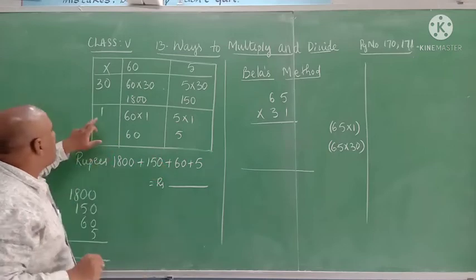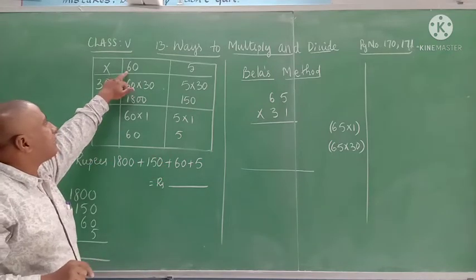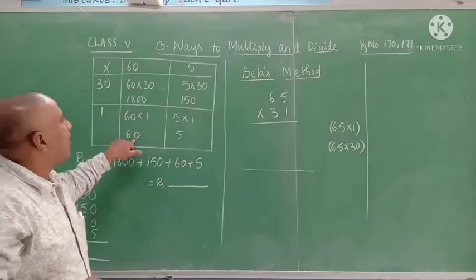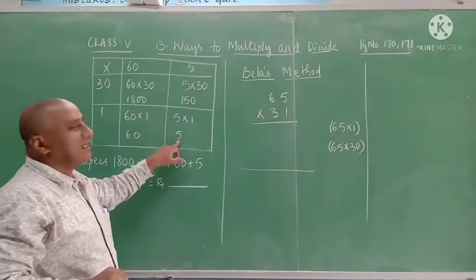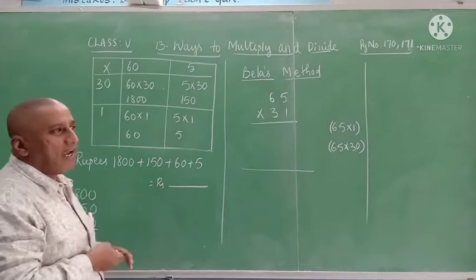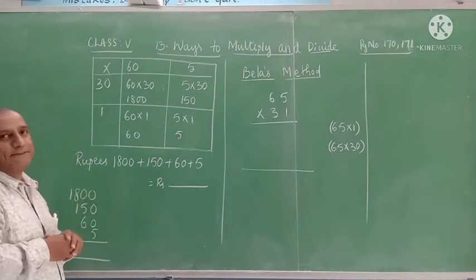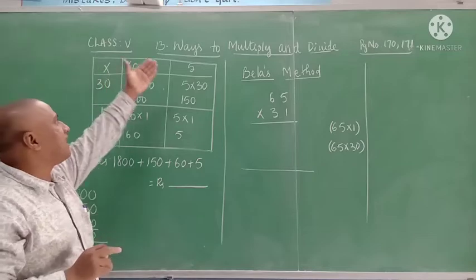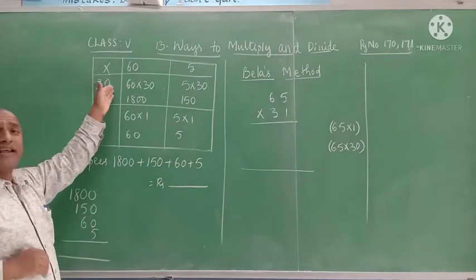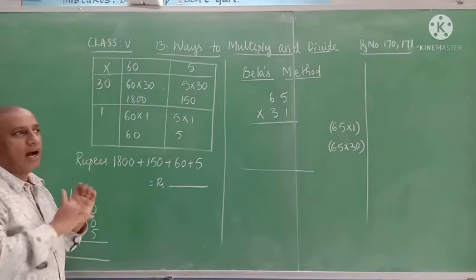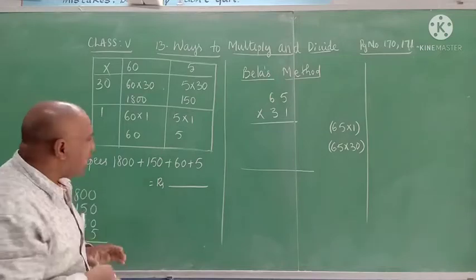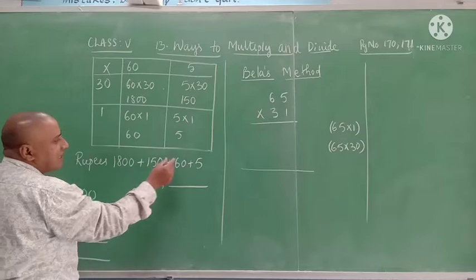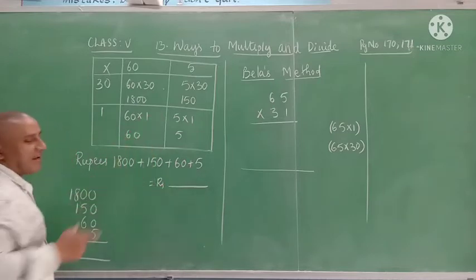Then finally, for one day, that is 60 rupees: 60 into 1 is 60. And 5 into 1 is 5 rupees. So what he did, he split the numbers: 65 as 60 and 5, 31 as 30 and 1. And he multiplied and got the products 1800, 150, 60 and 5.